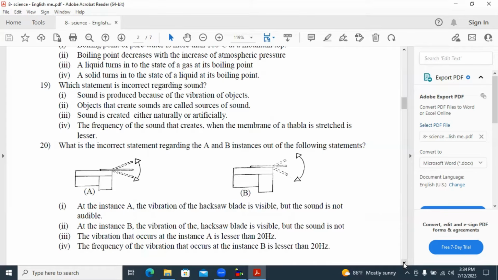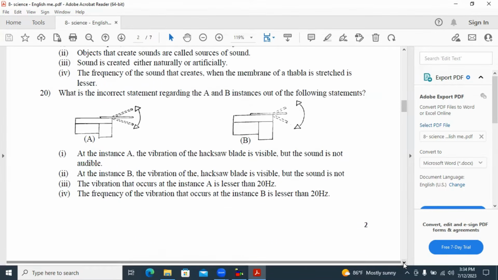1, 2, 3 are correct. Sound is produced because of the vibration of objects. That is correct. Objects that create sounds are called sources of sound. Correct. Sound is created either naturally or artificially. It is also correct. Answer number 4.